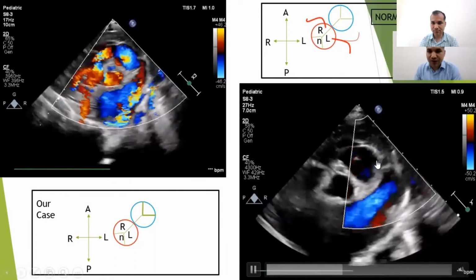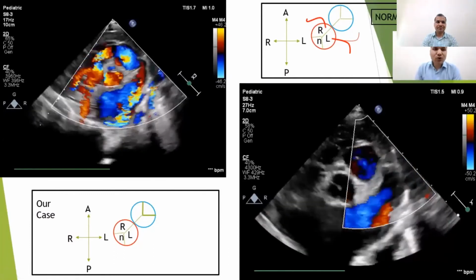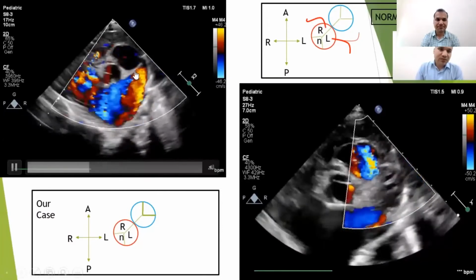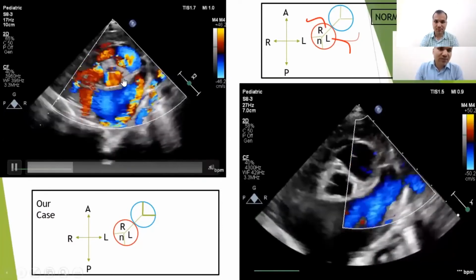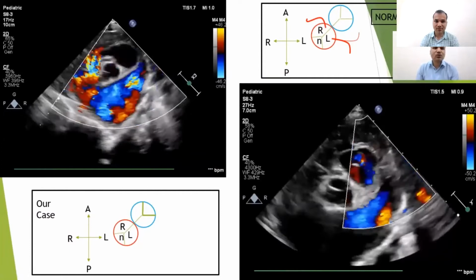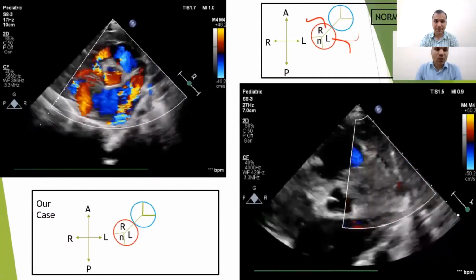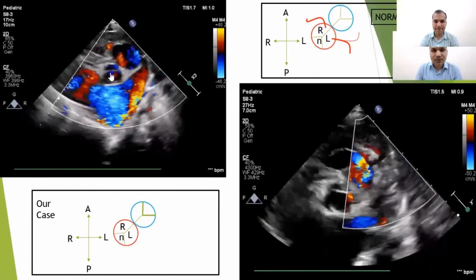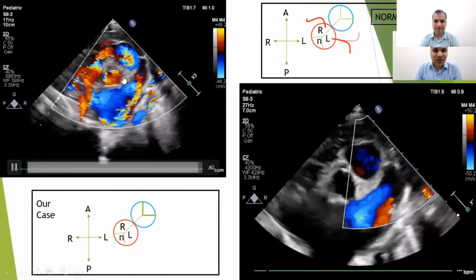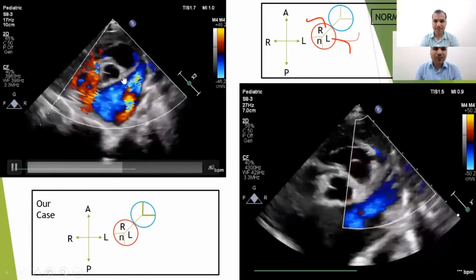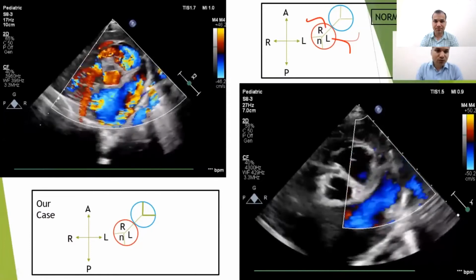So the two points to be emphasized here: first, although there was a tubular structure near the left coronary sinus, there was no flow through this structure. One can miss the diagnosis of ALCAPA if they assume that this is the left coronary artery, but one has to demonstrate that there is some flow through this structure. There was no flow through this structure.